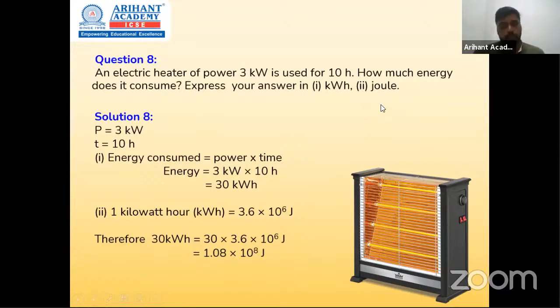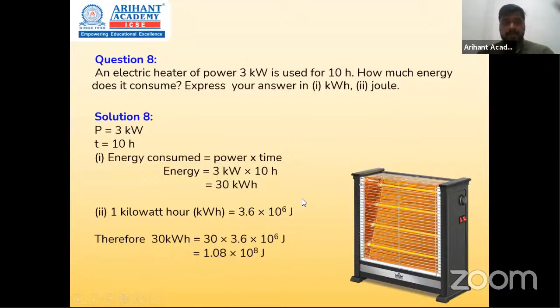But the second one is joule. So please remember this conversion. In quite a few sums, such a variation comes, where they ask you specifically in kWh or in joule. So if we go by joule here, 1 kilowatt hour is 3.6 into 10 raised to 6 joules.